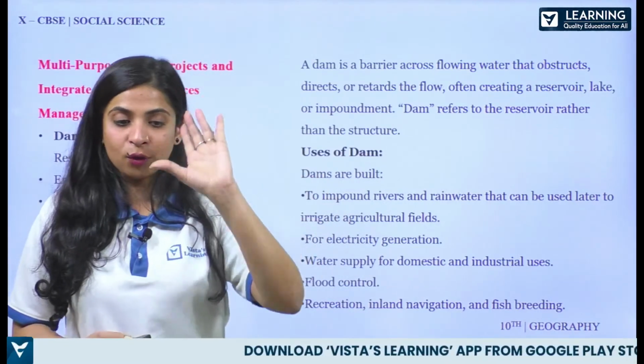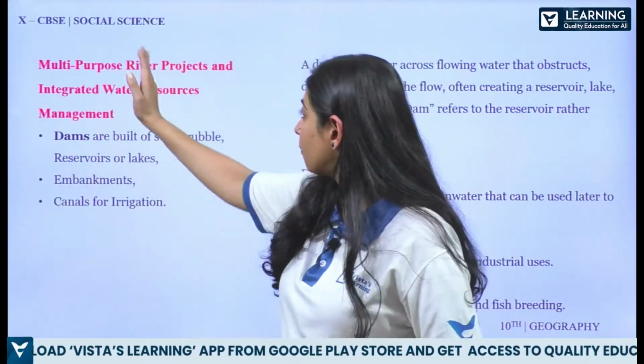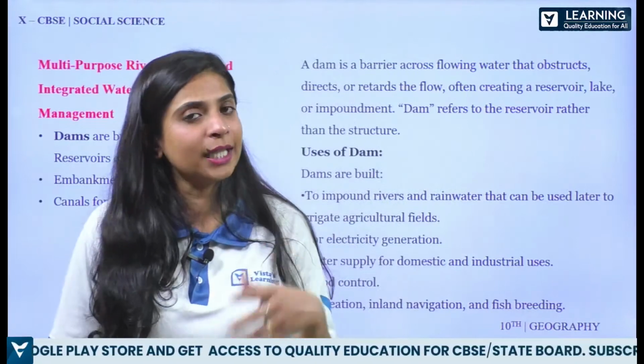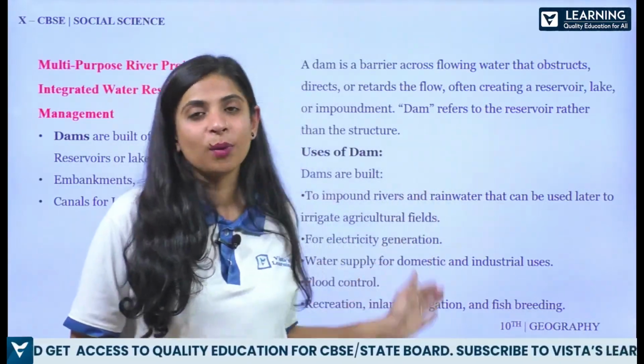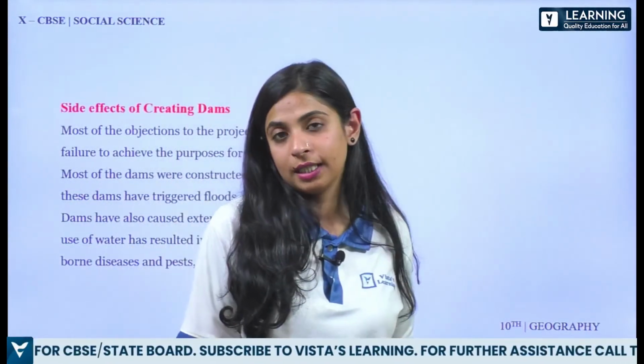So if you get a question on dams, number 1, you have to write, firstly, it is a part of a multi-purpose river project and integrated water resource management. And then what are dams? What is the purpose? We have it here. Moving on to the next topic, what are the side effects of creating dams?